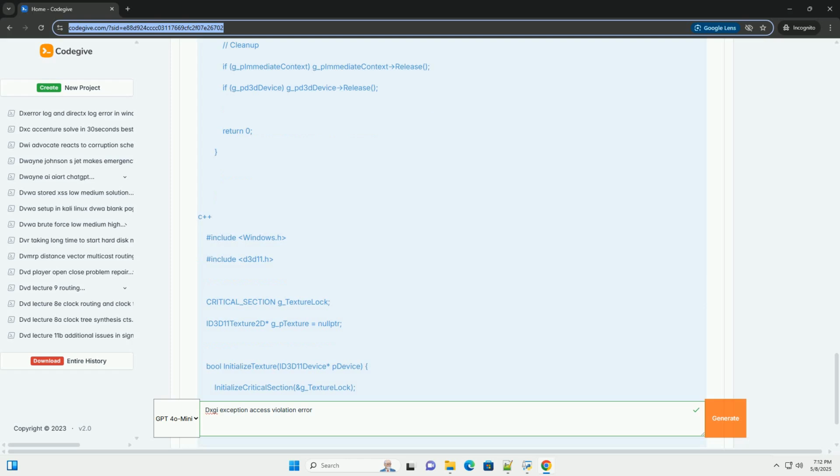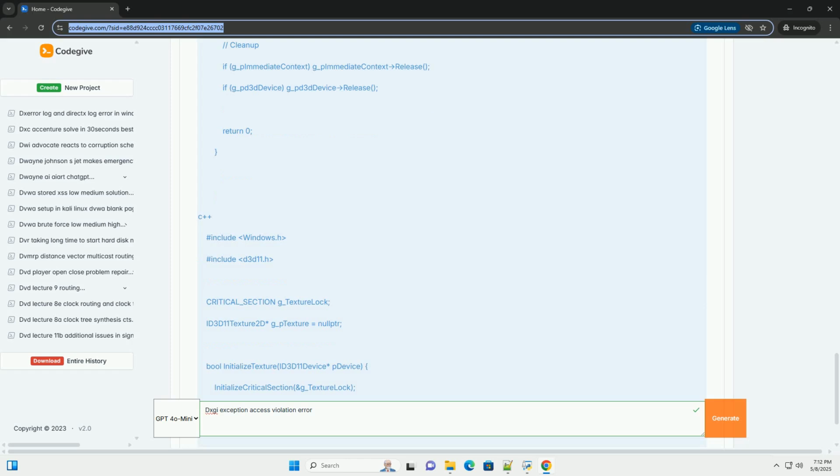6. Shader debugging. If you suspect that the error might be in your shaders, use the shader debugger in Visual Studio or other shader debugging tools to step through the shader code and inspect the values of variables. Check for out-of-bounds access: make sure that your shaders aren't trying to access memory outside the bounds of textures, buffers, or arrays. NaNs and infinities: look for NaN (not a number) or infinity values in shader variables, as these can indicate numerical instability or errors in your calculations.